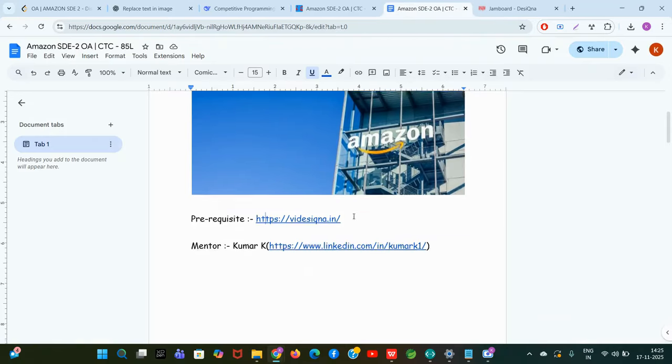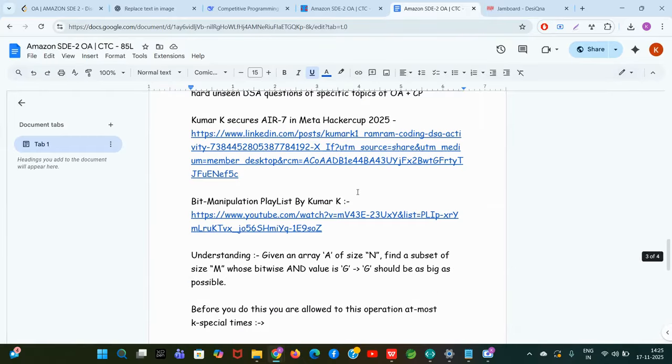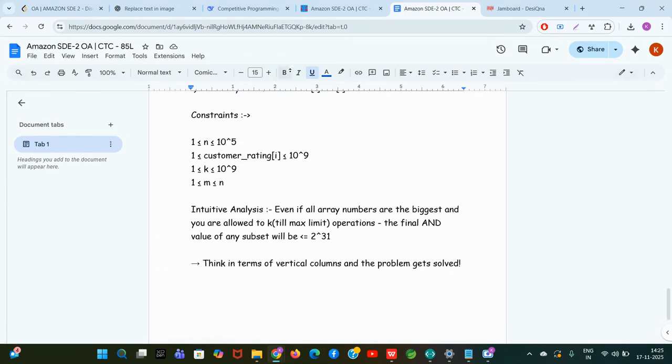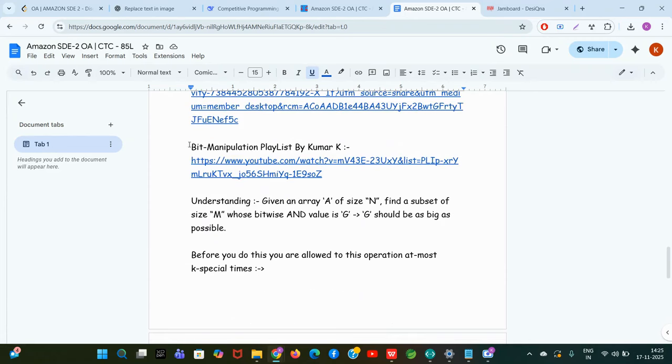Next, you need to have mastery of bit manipulation. Many people just do standard DSA sheets and standard bit manipulation problems, and then they screw up when the 85 lakh opportunity comes in their hand. So please don't screw up. I have made a very good bit manipulation playlist. It covers many different tricks for the exact questions which were asked in FANG OAs, CP, and FAANG interview problems. Please do them. It will take 5 to 10 hours, but do them. It is worth 85 lakh rupees for you if you are giving this SDE-2 OA at Amazon.